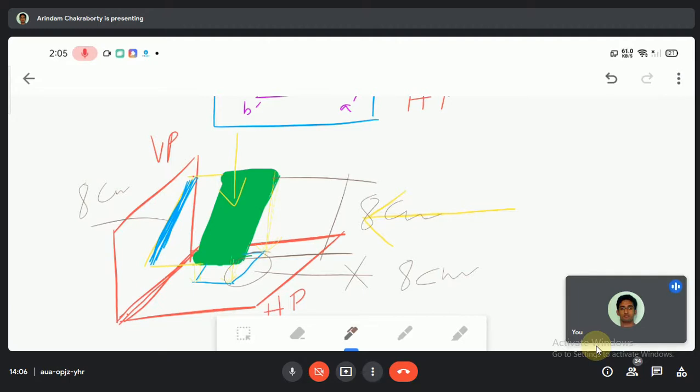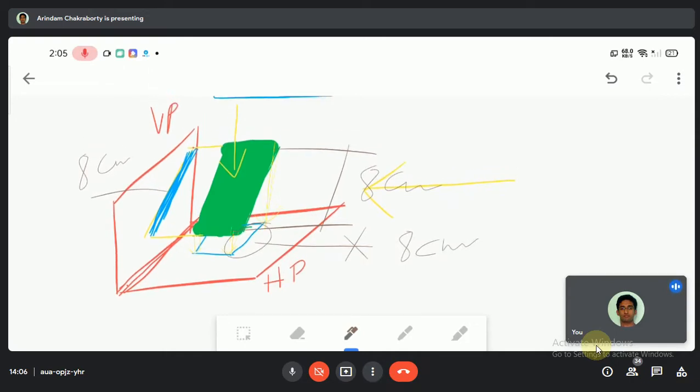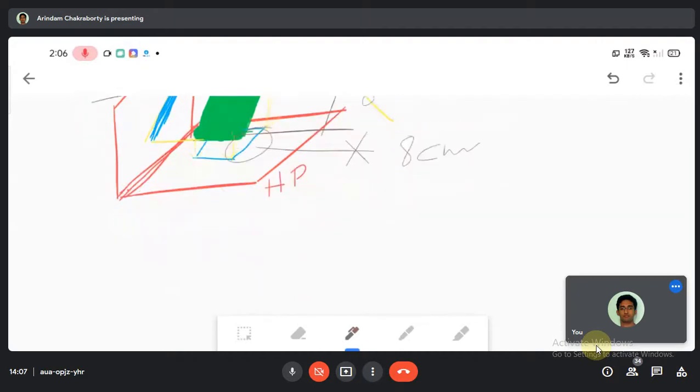So how can you represent it? Let us go for the representation, because we will be using these types of shapes while drawing in plane projection. It is very important. You should know these things, because while drawing in plane projection, you will be required to apply everything I am showing here. So let us see how it will appear.